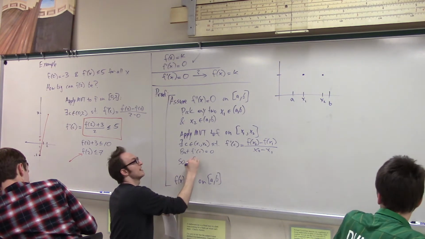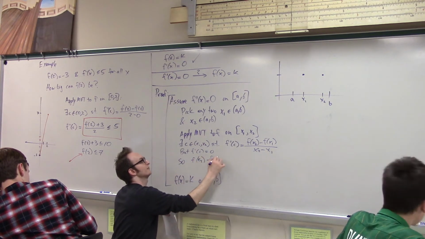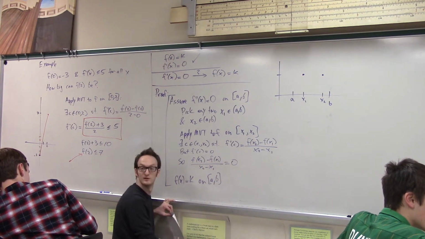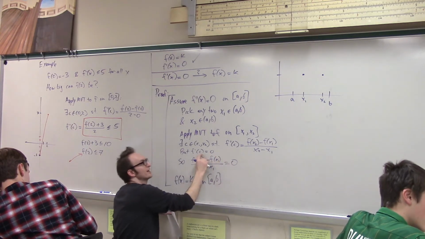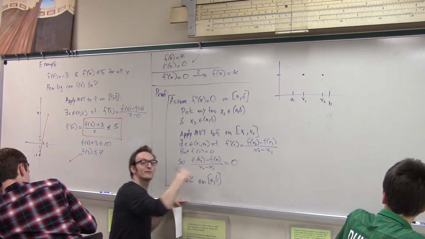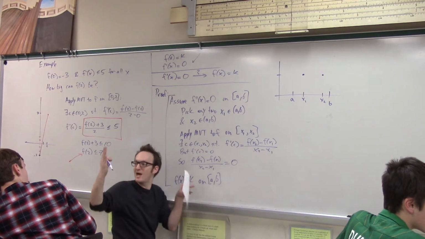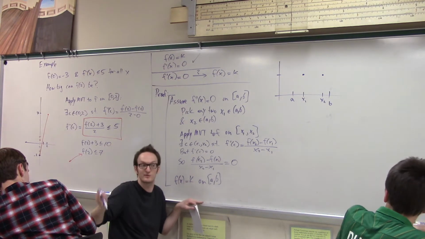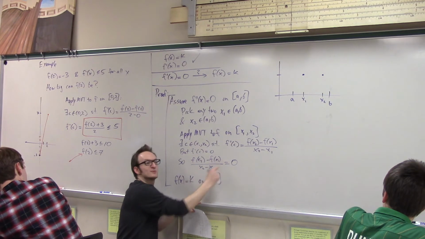So (f of x2 minus f of x1) over (x2 minus x1) just has to be 0, right? In other words, since the instantaneous rate of change is 0 for the entire interval, then the average rate of change must be 0 over that interval, because there's always a point where the instantaneous rate of change equals the average rate of change. But if the instantaneous rate of change is always 0, then the average rate of change must be 0.